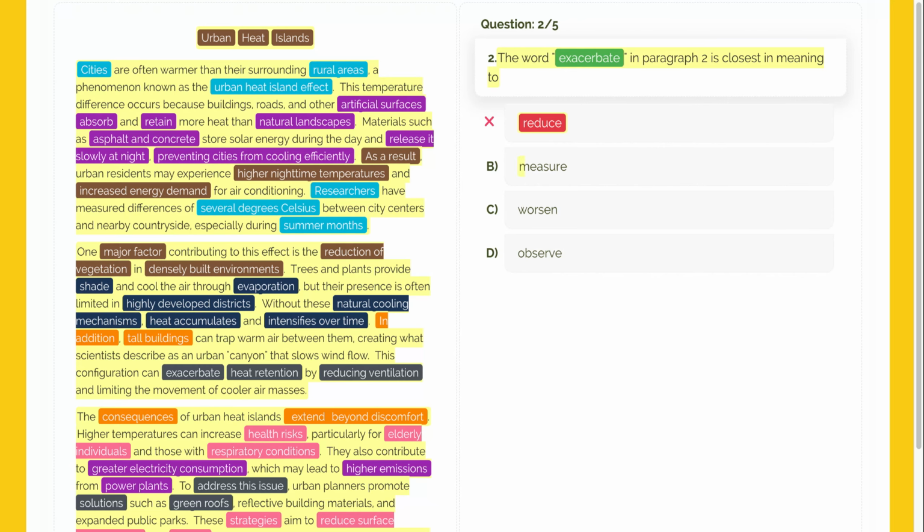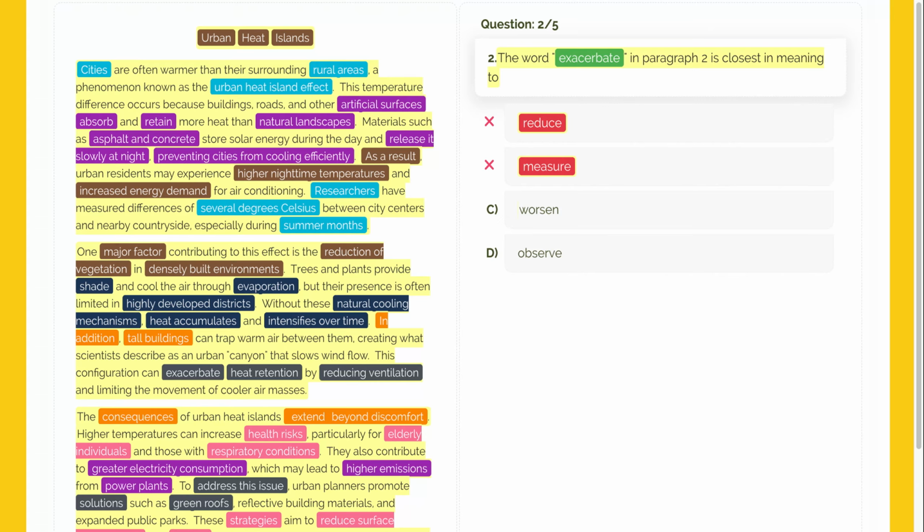Let's move on to option B, measure. The word measure refers to finding the size or amount of something. While researchers might measure temperatures, the sentence about buildings isn't about counting or sizing. It's about the effect they have on heat. It doesn't fit the context of the sentence, making it incorrect.